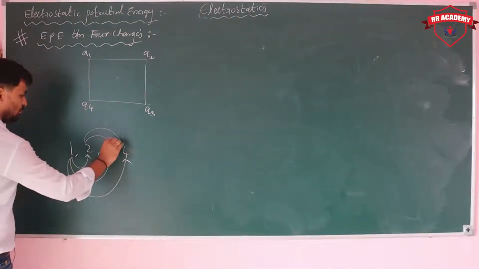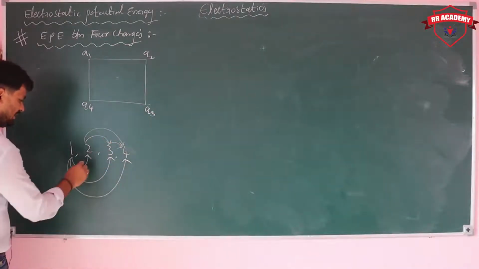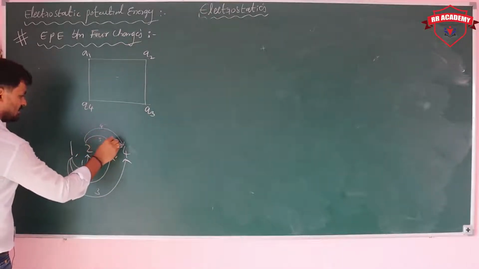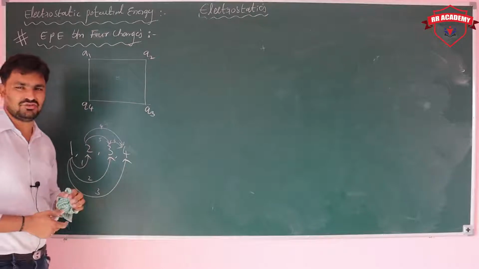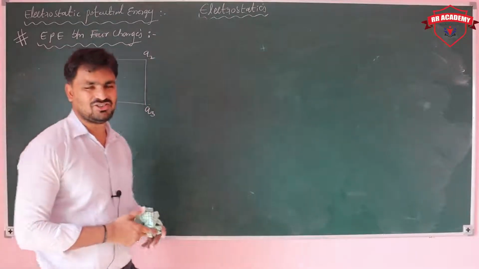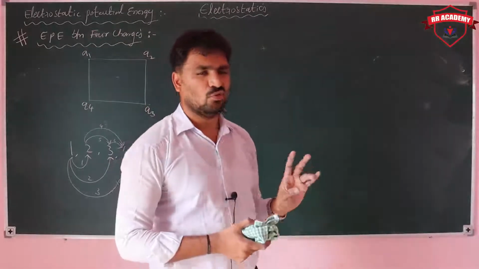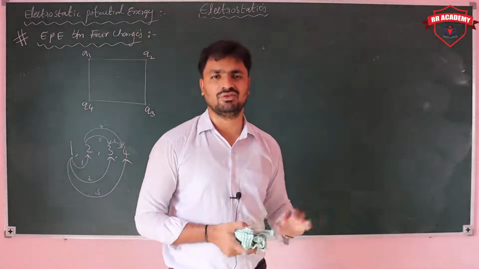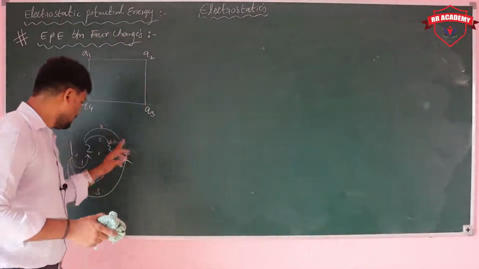Between 3 and 4. Means in total how many? 1, 2, 3, 4, 5, 6. Six potential energies you are getting: between 1-2, 1-3, 1-4, 2-3, 2-4, 3-4.